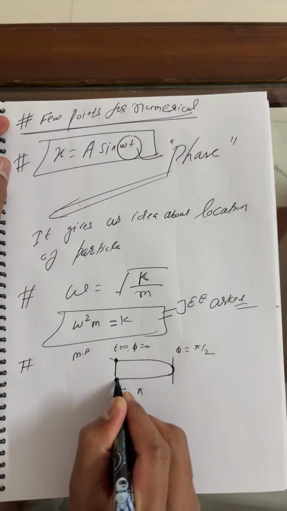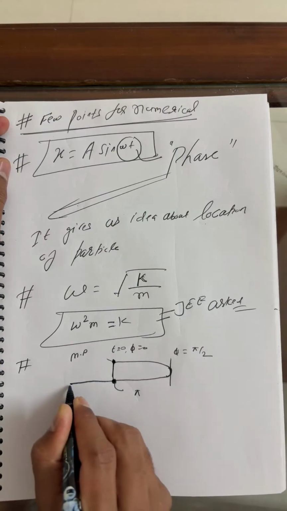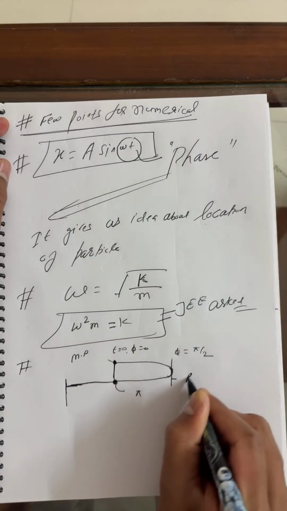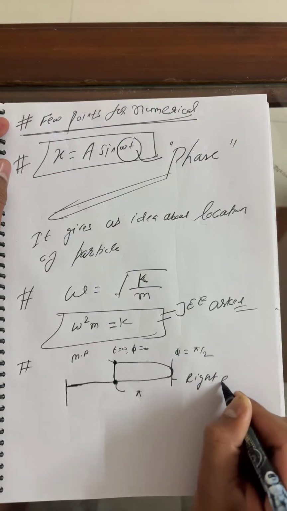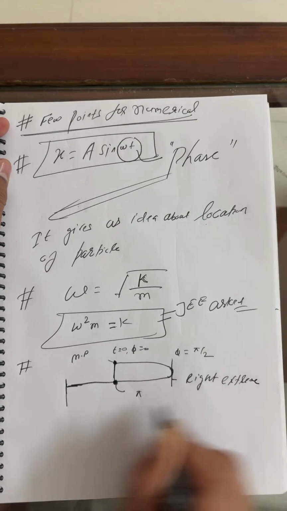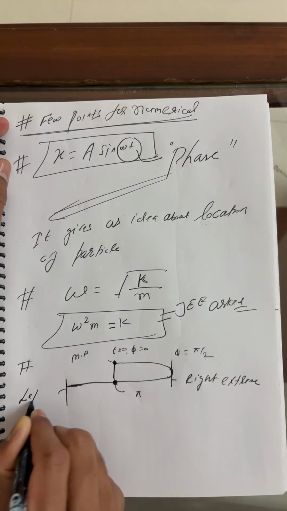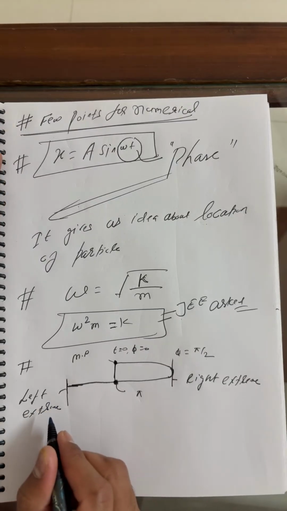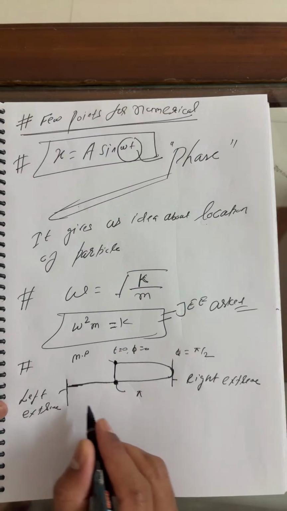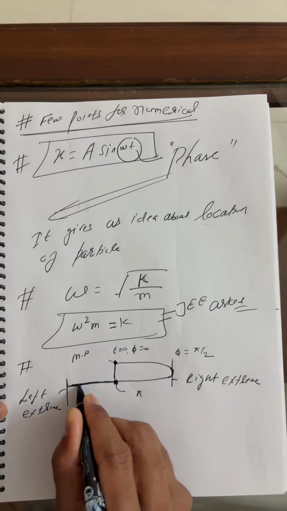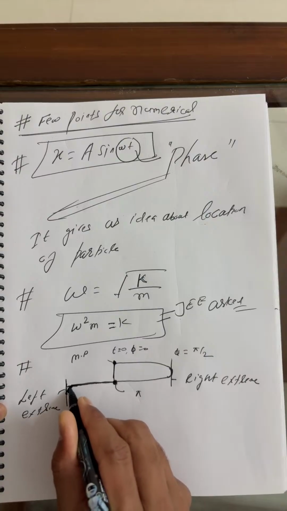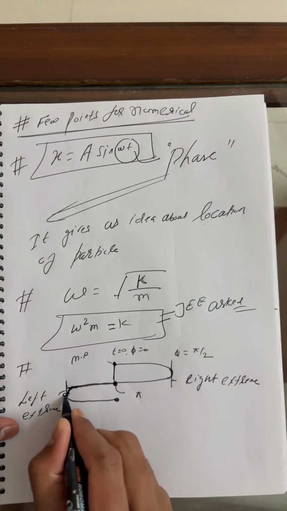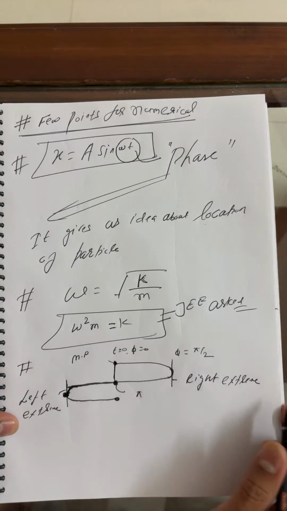But you know, the particle wants to travel the entire cycle here. This is the left extreme, this is the right extreme, and this is the left extreme again. But finally, it will not stop here. The particle wants to complete one cycle. So I know this is the final position. What is the phase angle here, my dear?